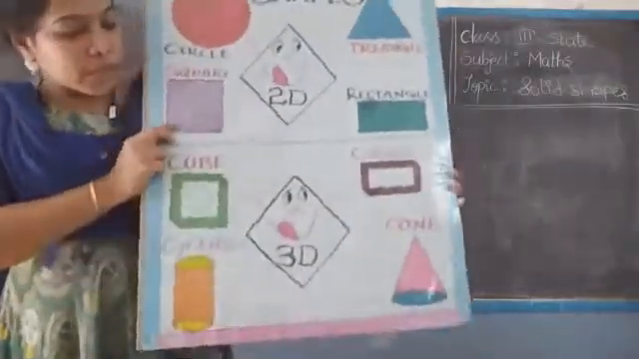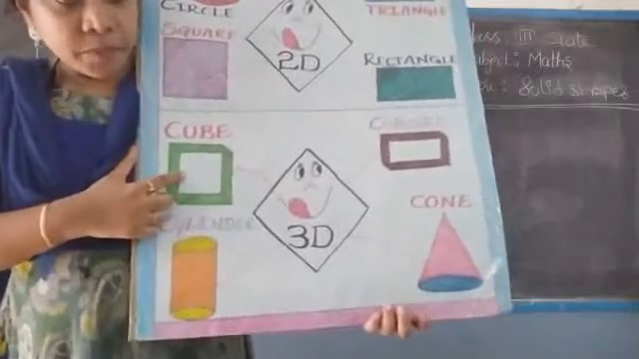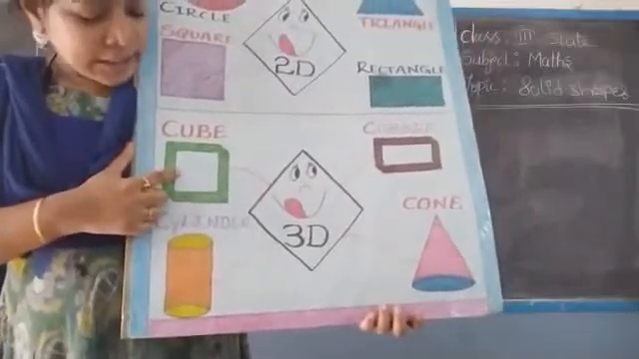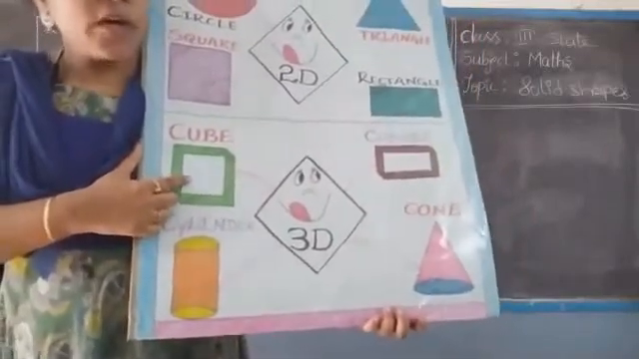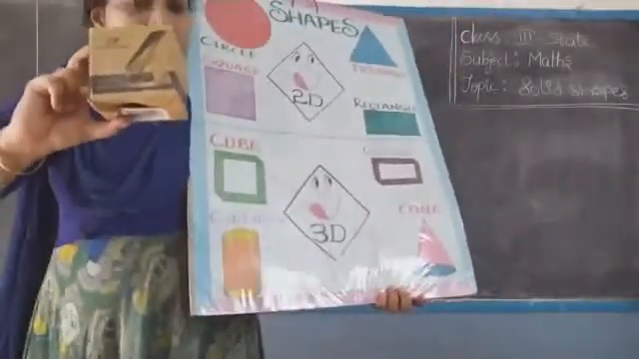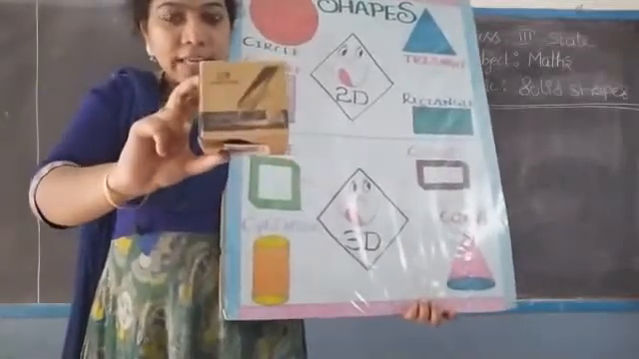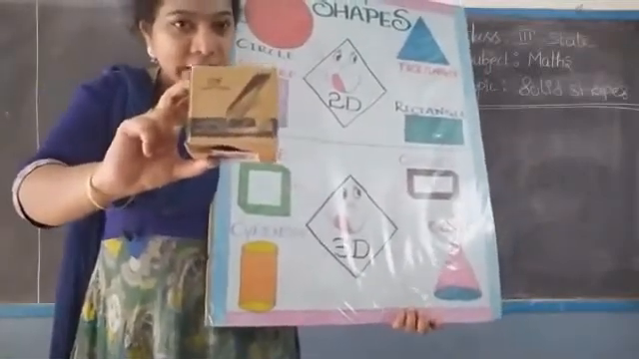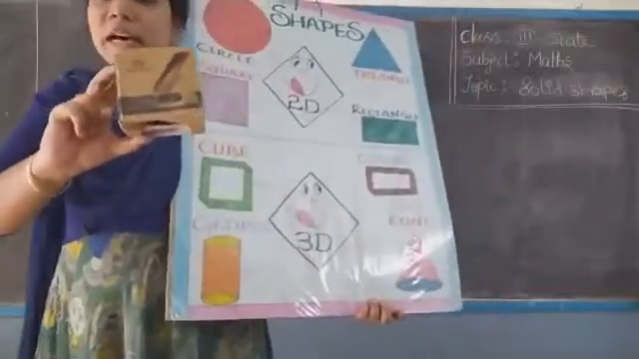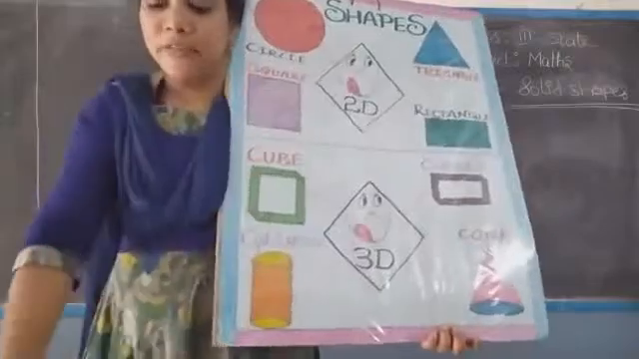Okay. Now coming to the 3D figures. See. Which shape is this one? What is it? This is the cube. This shape is an example of the cube. Box. A box looks like a cube. Isn't it? Good. This is a 3D figure. Which figure is this one? 3D figure.